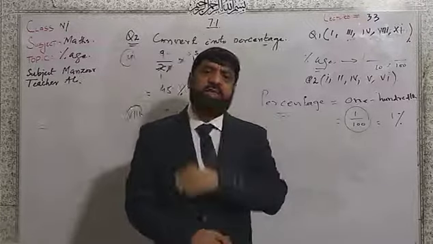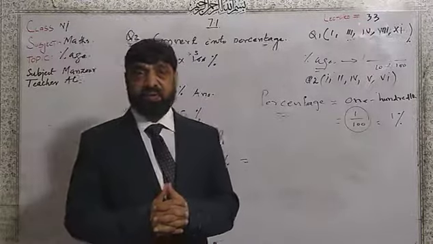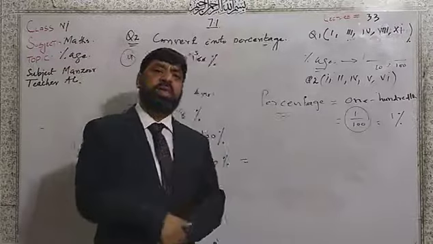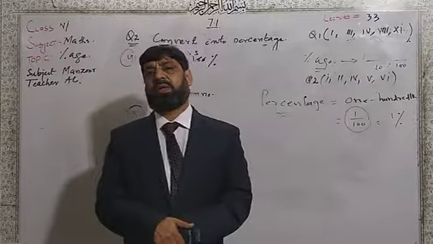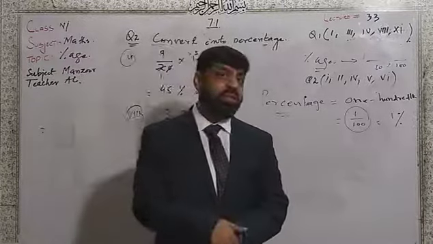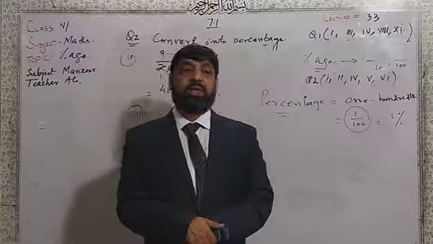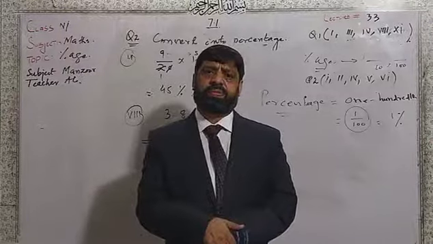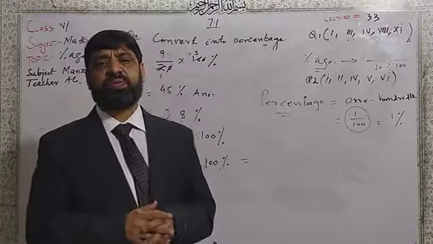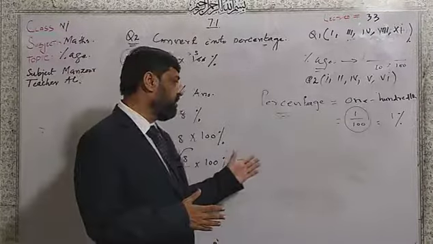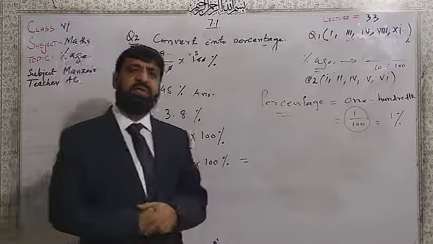Dear students, for their conversion, we need the 100 in the denominator. First of all, if you multiply the denominator to make it 100, it is also good. But if you multiply directly by 100%, that means by 1, then you can also do it. Then further, if there is a possibility of cancellation, you will do it. And take the final answer, like here I have.